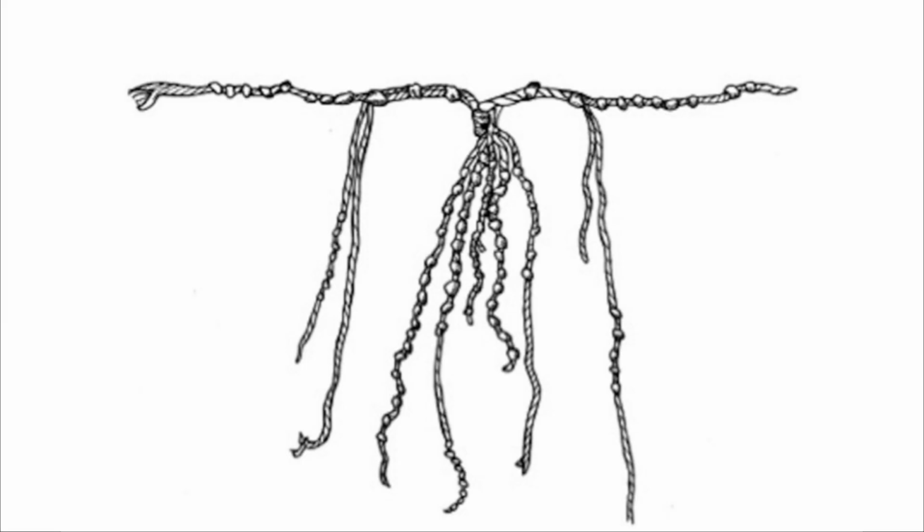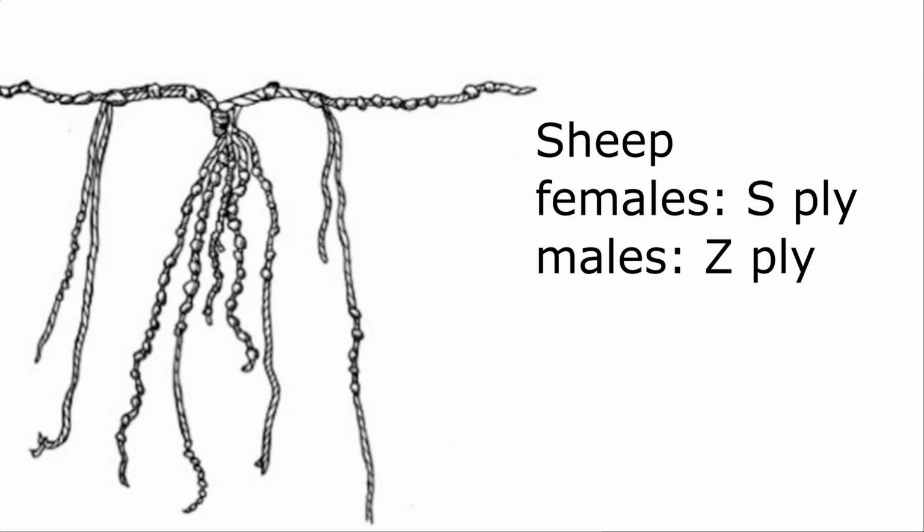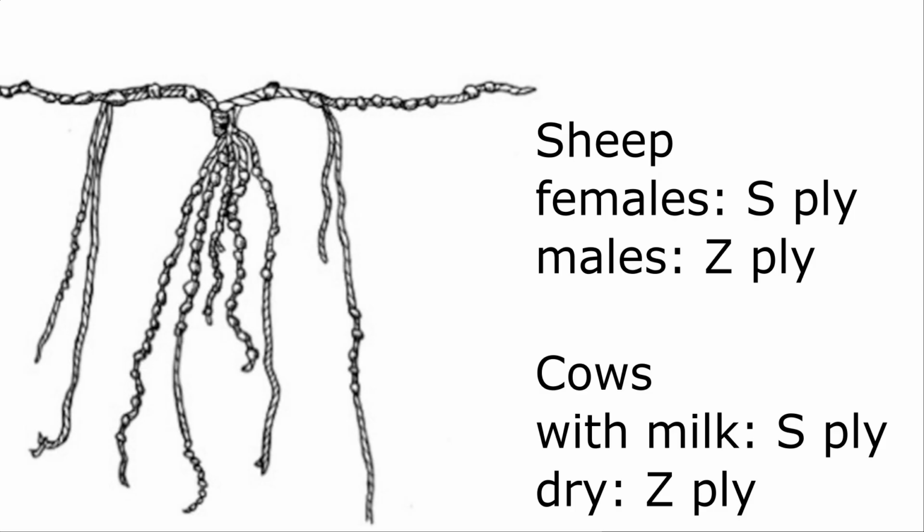In this Khipu, a herder recorded information about his sheep and cows. For the sheep, cords containing the number of females were S-plied, while cords representing the male sheep were Z-plied. The herder only recorded female cattle, using S-ply for the cows still producing milk, and Z-ply for the dry cows.